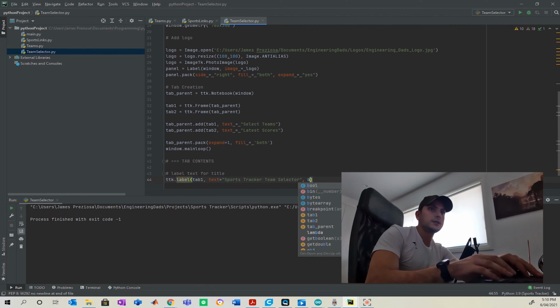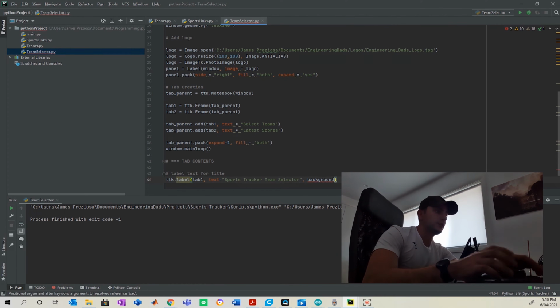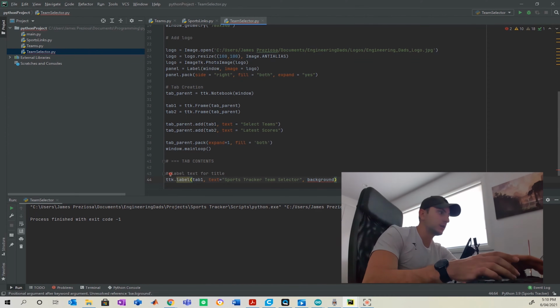Now this gives you the idea where you can play around with different fonts and background colors. You can look up your codes online using a color coder, which I can also leave in the description below. And I've picked this color code with the foreground of the text as black.